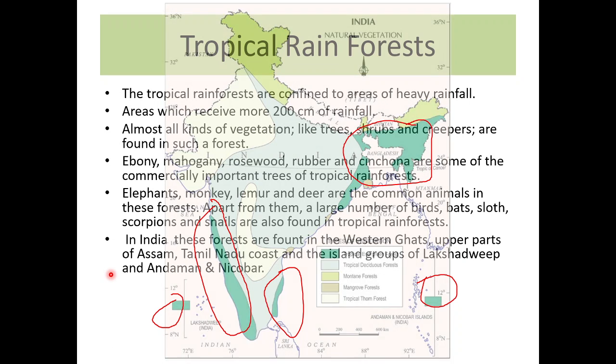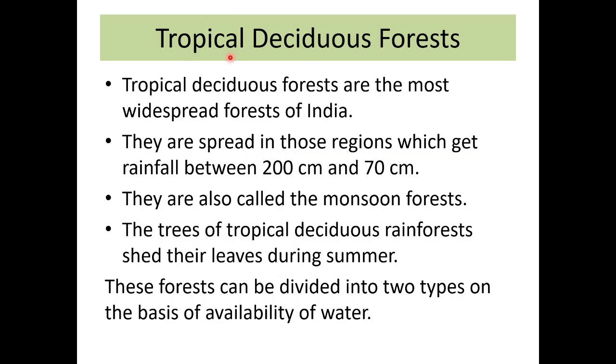Now we talk about the most widespread forest of India. This is the tropical deciduous forest. Tropical deciduous forests are the most widespread forests of India. You can see the trees around you; they all come under the tropical deciduous forest. They are spread in those regions which get rainfall between 200 centimeter and 70 centimeter. So you see that with more than 200 centimeter rainfall you will find the tropical evergreen forest, and if rainfall is between 200 centimeter and 70 centimeter, in this area you will find tropical deciduous forest.